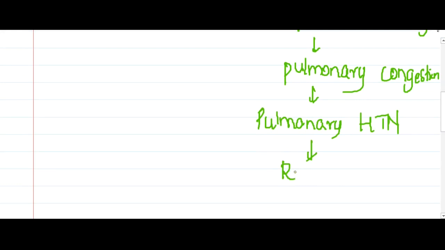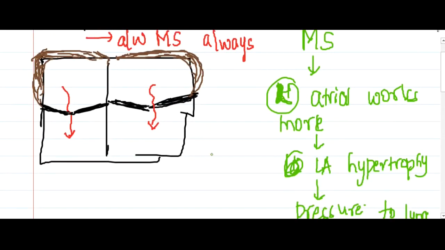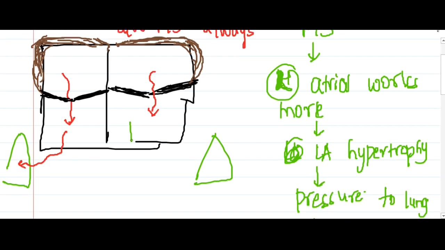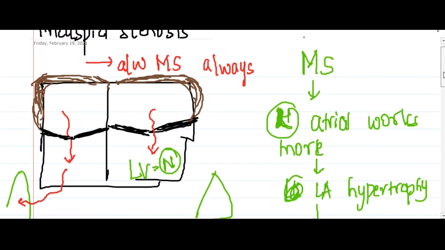This will result in right ventricular hypertrophy. Why is there right ventricular hypertrophy? Whenever there is pulmonary hypertension, the right ventricle has to work hard to push the blood against the higher lung pressures. As a result, there is right ventricular hypertrophy. So a mitral defect will lead to right ventricular hypertrophy, but the left ventricle will be normal. This is about mitral stenosis.